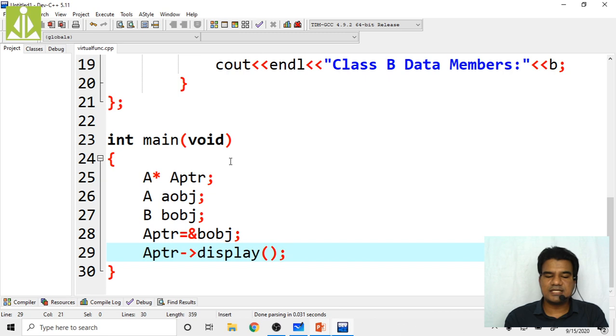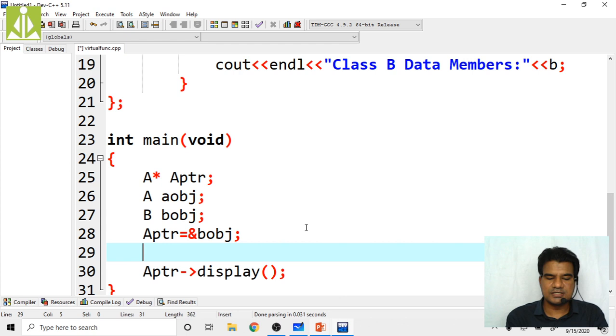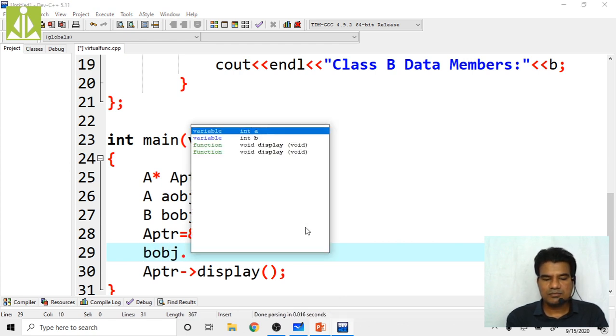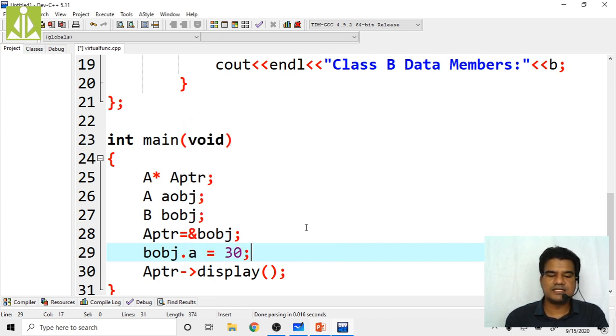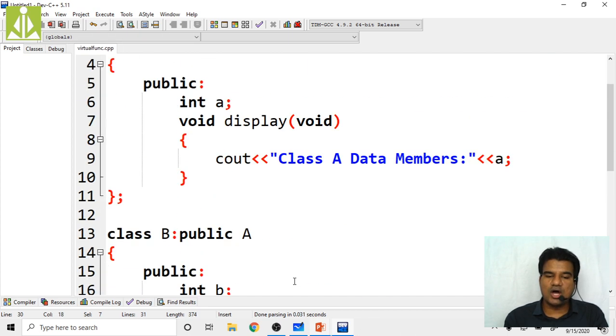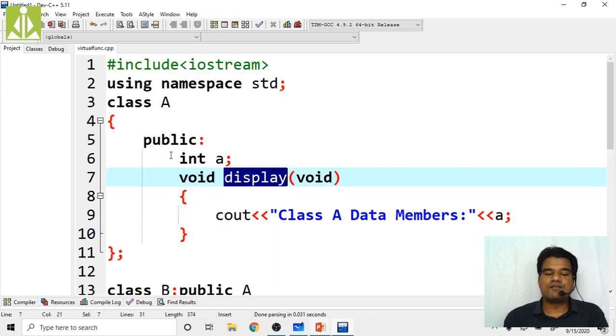So using this BOBJ, I will initialize the data members: BOBJ dot A equals 30. I have initialized the A value inside BOBJ as 30. This A got inherited from A to B. So now if I execute this display function, it will call the display body from A class and print class A data members, A value as 30.